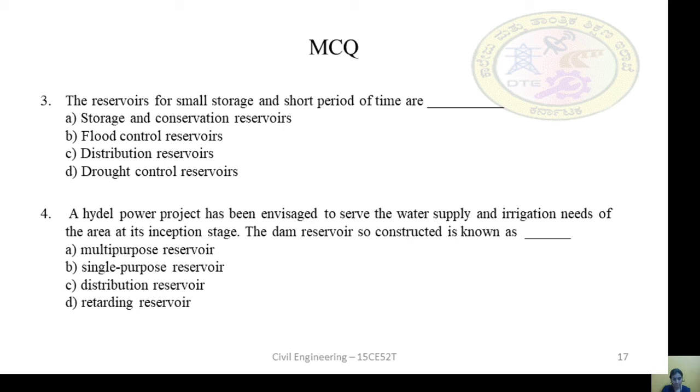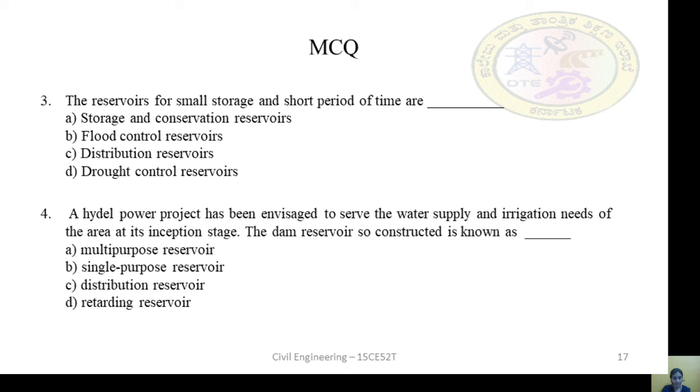The fourth question is like this. The hydel power project has been investigated to serve water supply and irrigation needs of the area at its inception stage. The dam reservoir so constructed is known as multi-purpose reservoir, single purpose reservoir, distribution reservoir, or retarding reservoir?